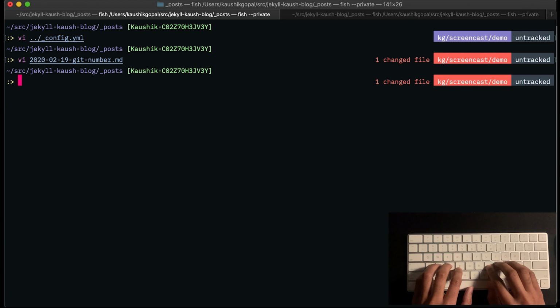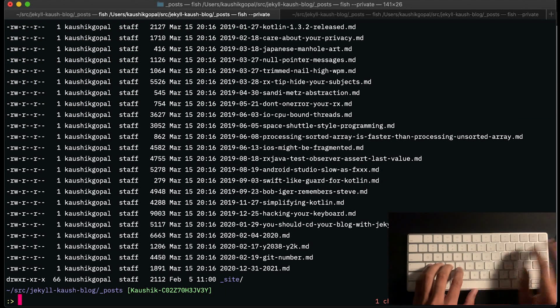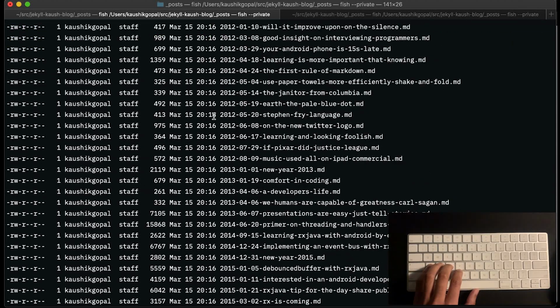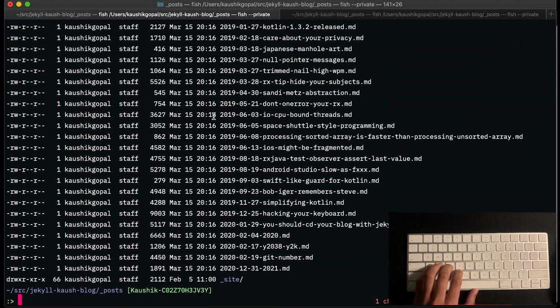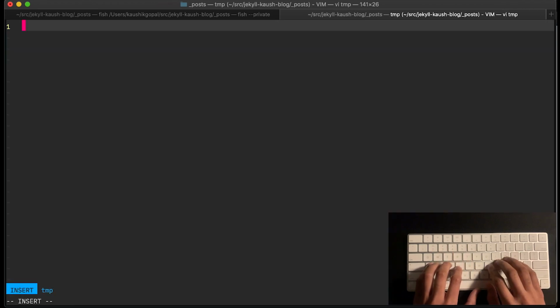The trouble though is if I actually look at my posts directory, there's about 86 of these files. So I'm not going to go through each and every single markdown file and actually add and edit that content. That would take quite some time. This is far more easily achieved through awk. What I'm going to do now is build this awk function with you and show you how I wrote it.